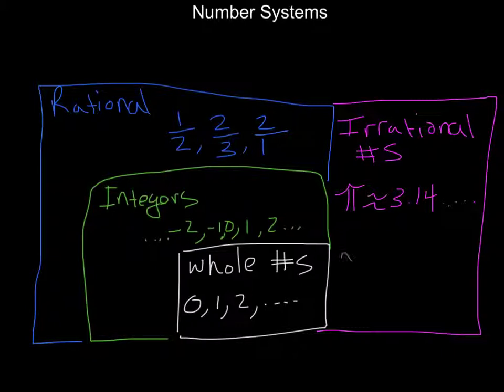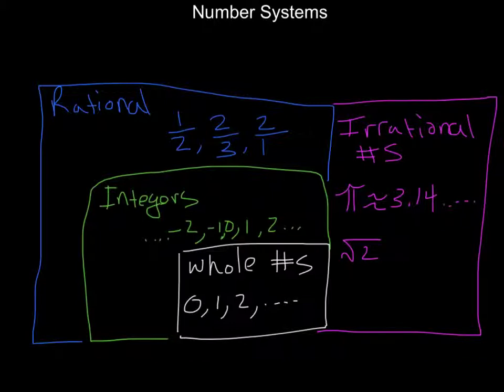Other irrational numbers, a lot of square roots are irrational. Again, square root of 2 here would come out to be a decimal that never terminates and never repeats. But by and large, what we work with in class are rational. Unless I'm specifically mentioning something like pi or a square root, then we might be talking irrational, but generally speaking, we're not.